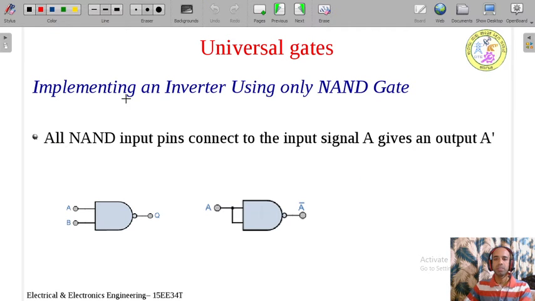First we shall take implementing an inverter using only NAND gate. How to make an inverter using only the NAND gate?